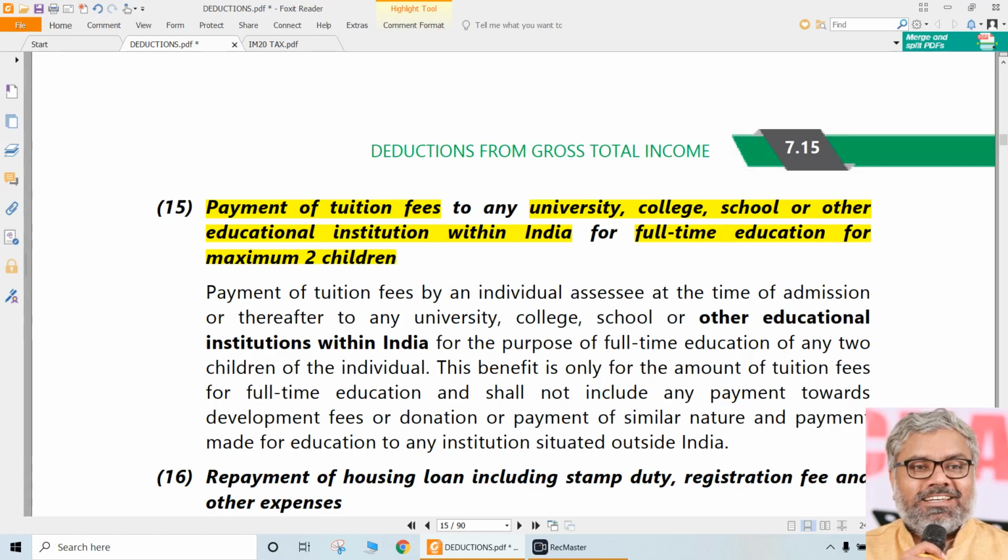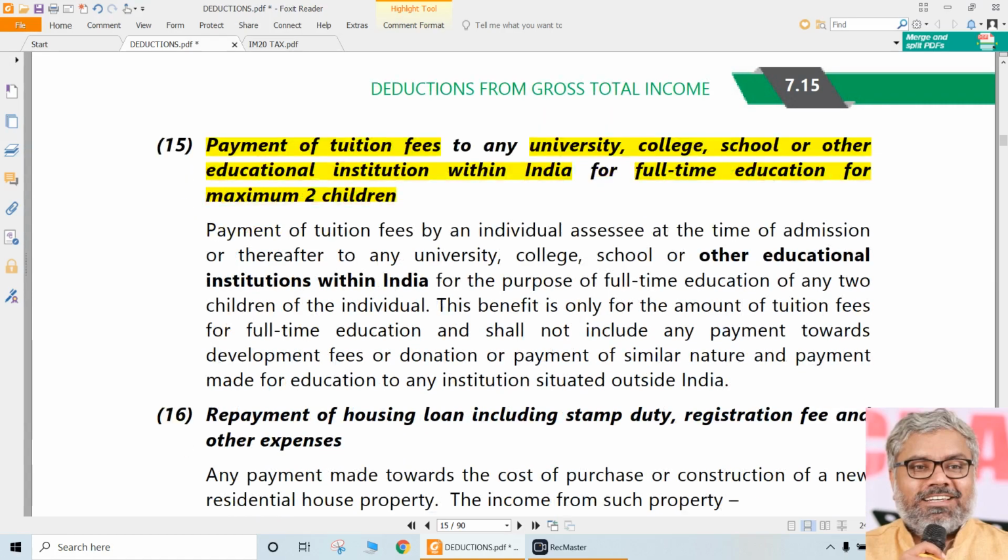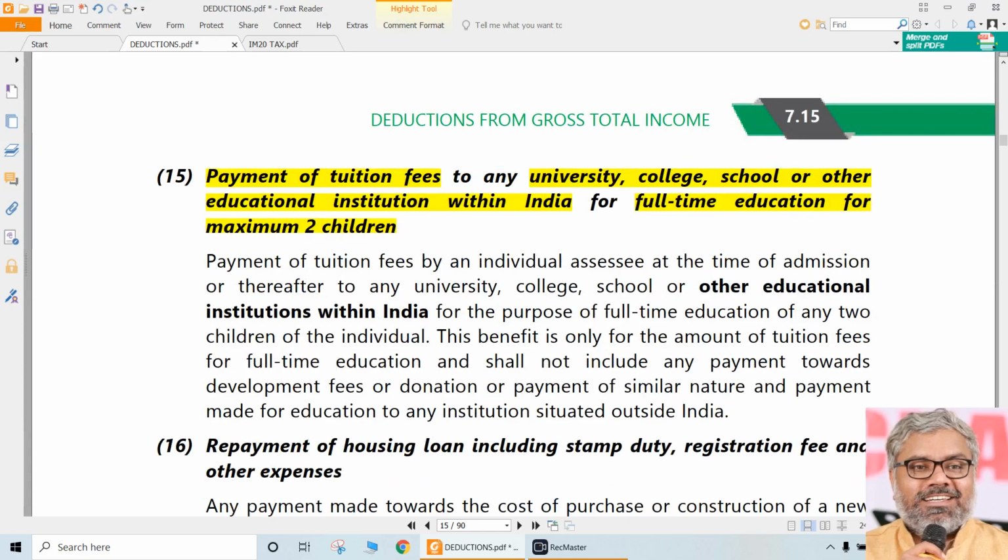That is why a lot of people I know also claim this deduction, though they are not eligible for it. So that is the other side of it. But we don't have to worry about our course only. In general, what we should be worried about is when the deduction is available, under what conditions. One, it should be tuition fees related to full-time education.